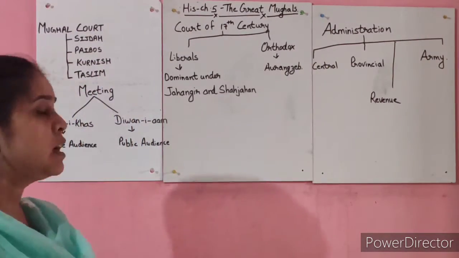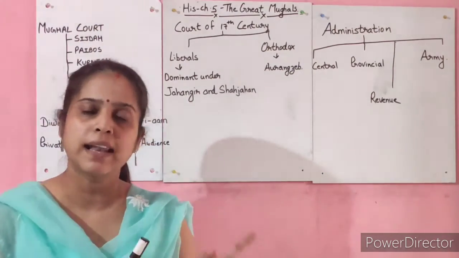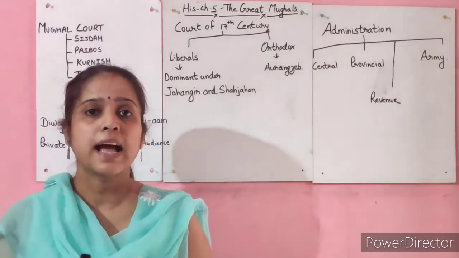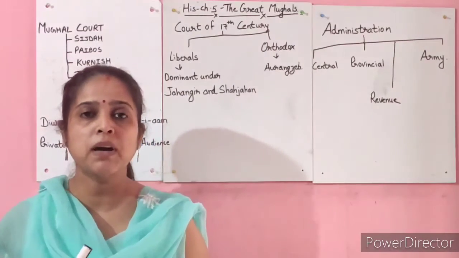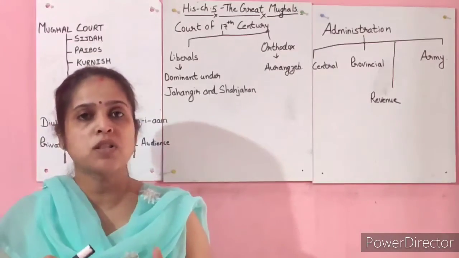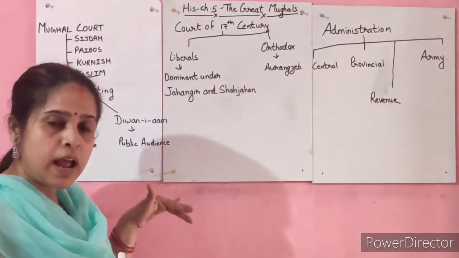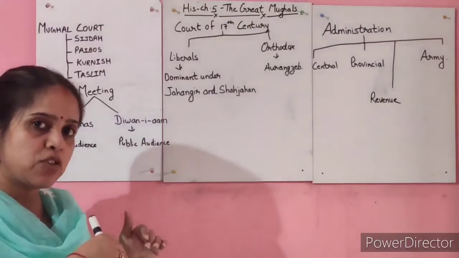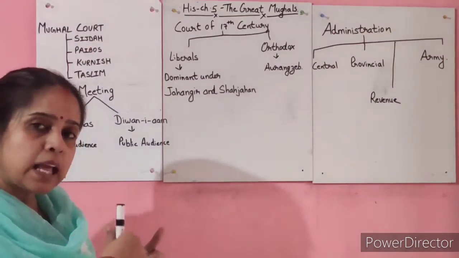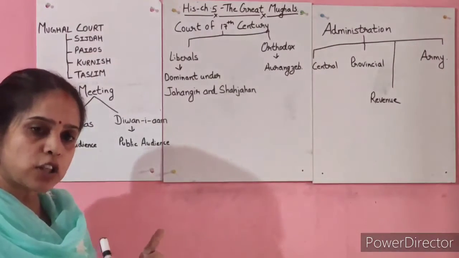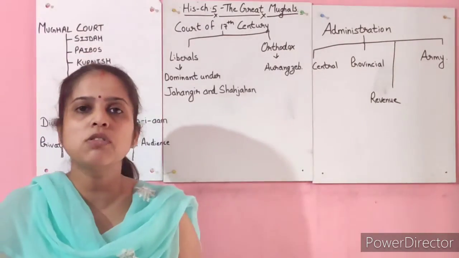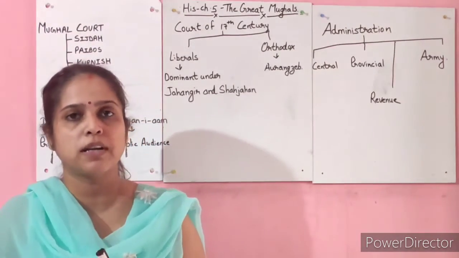So first of all, the Mughal court, like the other court we studied in the Delhi Sultanate, was very ceremonial. Remember, I told you the court was very ceremonial. There was a king, or the emperor, who used to sit on the throne, and the people at a higher position used to stand or sit near the king. Based on the hierarchy of power and position, the people used to sit in the court, right? So this shows that the court was very ceremonial.